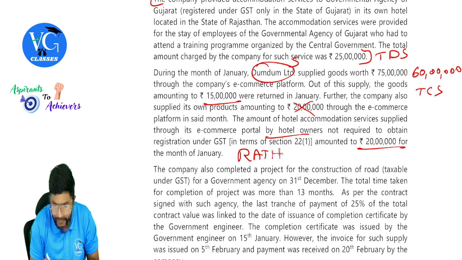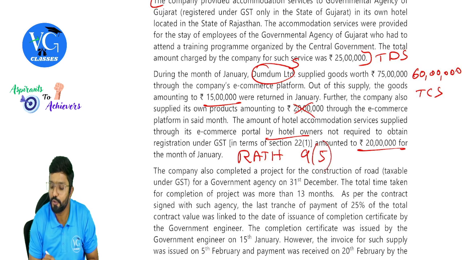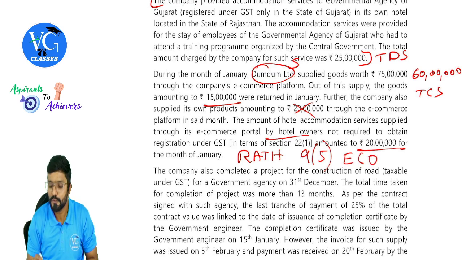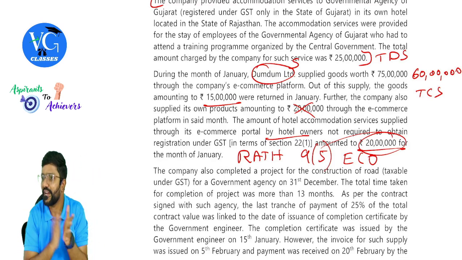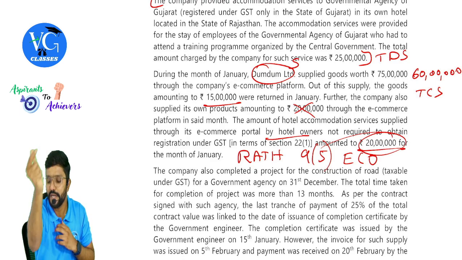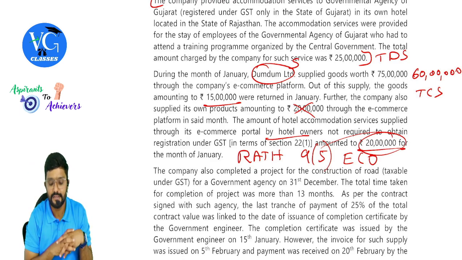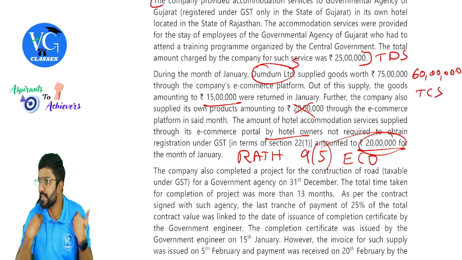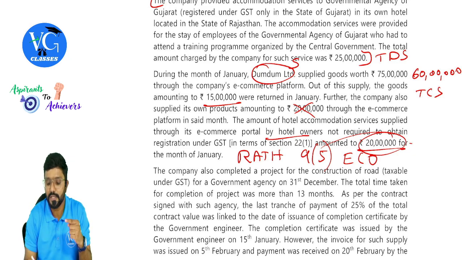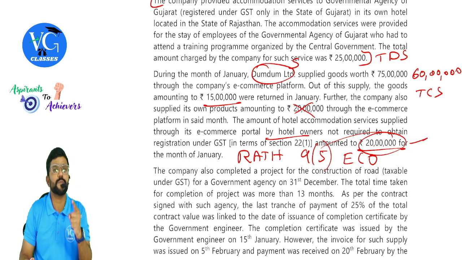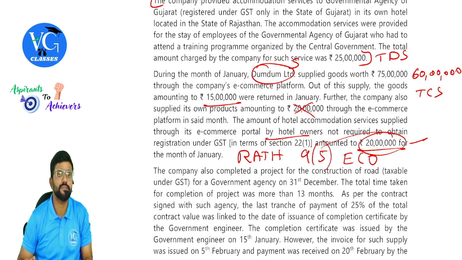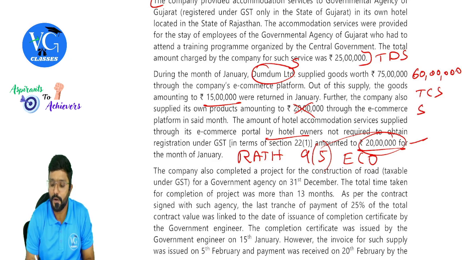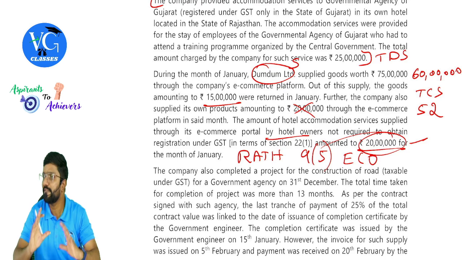Correct? As per section 9(5), who should pay tax? E-commerce operator. Should they collect TCS on 20 lakh? No, they are the one who is supposed to pay tax. So if I ask you on what amount TCS has to be collected? Only on 60 lakh. Sir, what about 20 lakh, sir? That is our own products, no TCS. Then what about the another 20 lakh hotel service, sir, on which e-commerce operator is supposed to pay? As per section 9(5), e-commerce operator is supposed to pay. Should they collect TCS? No, guys, they should not. Section 52 will not be applicable for the 20 lakh, only for 60 lakh.